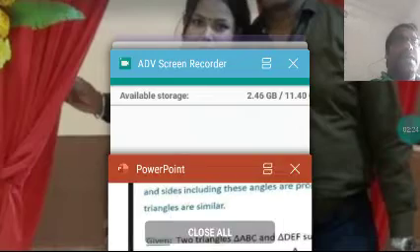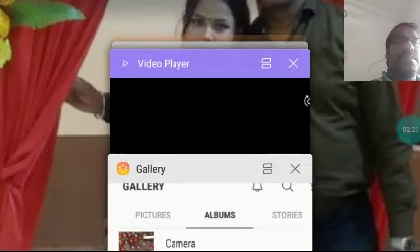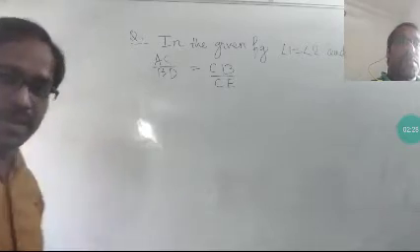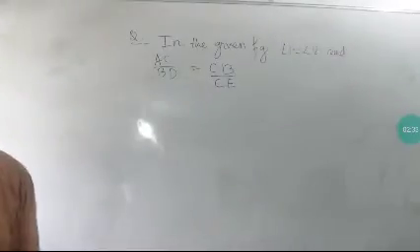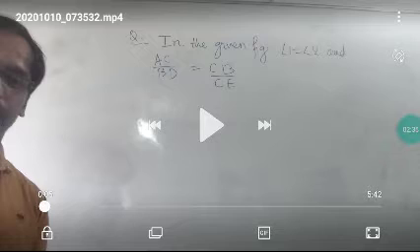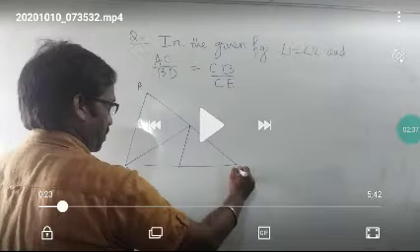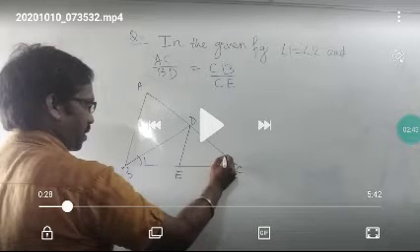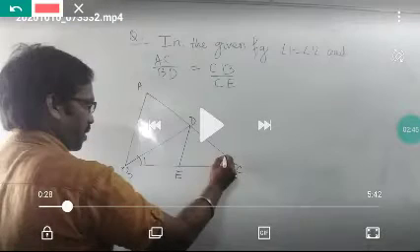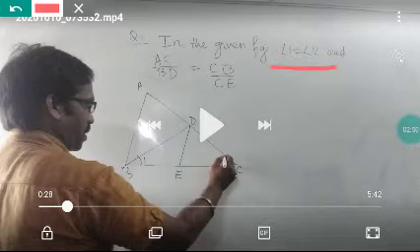One time see here. So here, this is not the complete question. Here is the complete question here. Now see this. In this question it is saying that angle 1 is equal to angle 2.